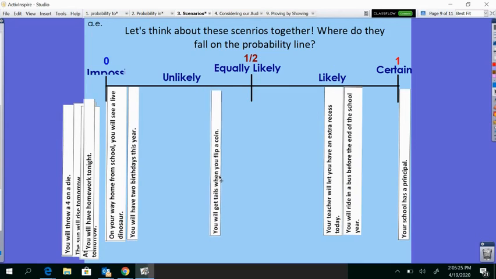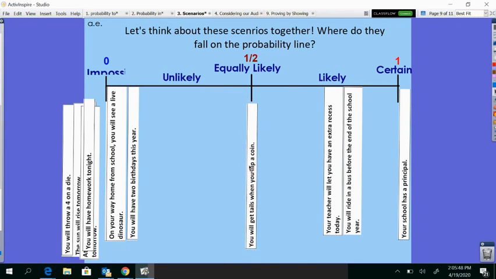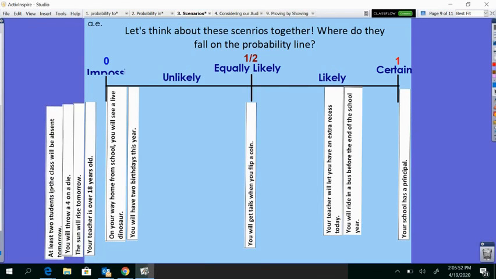Actually, let's do one more. You will get tails when you flip a coin. All right, just like we talked about with the equally likely video, a coin has a 50-50 chance of getting heads and 50-50 chance of getting tails. Because there's only 2 sides, you have only 2 options. So you are equally likely to get either heads or tails when you flip the coin. All right, good.